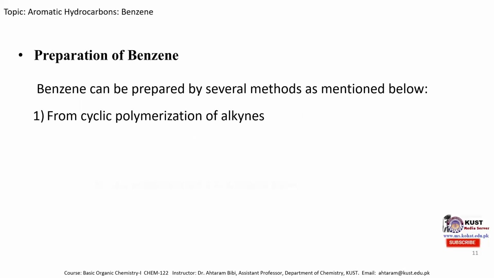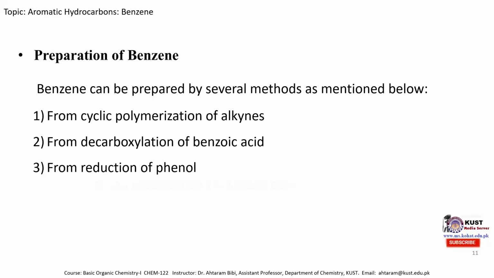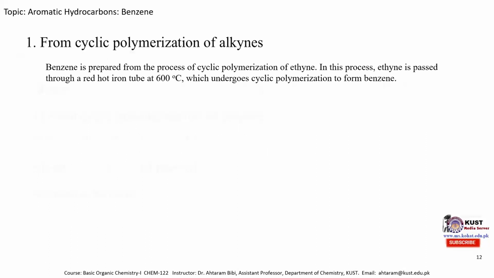And here I mentioned some of them: we can synthesize benzene from cyclic polymerization of alkynes. We can obtain benzene from decarboxylation of benzoic acid, from reduction of phenol, from the dehydrogenation of N-hexane, and from cyclohexane. So we'll discuss these methods one by one, starting from cyclic polymerization of alkyne.